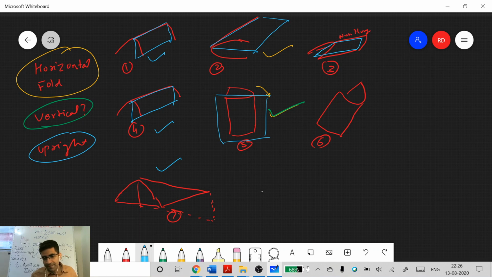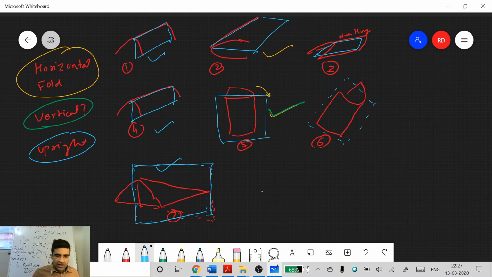Okay. This is a little difficult to draw. Okay. And now the sixth one is a little tricky to imagine. All right. So these are the axial surfaces for all these kinds of planes.